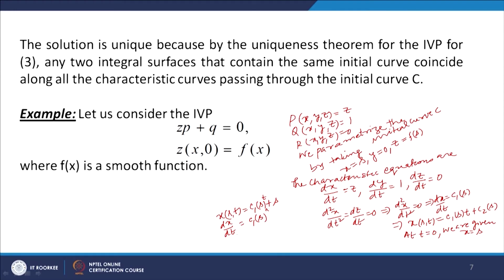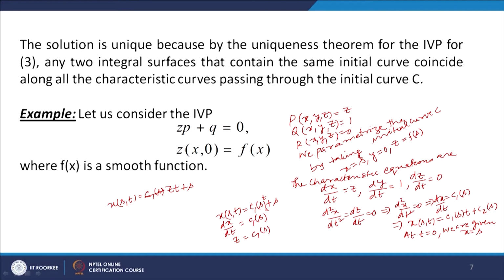So what do we get? We are given dx by dt is equal to z. So z is equal to c1(s). Thus x(s,t) is equal to c1(s) t plus s, which is z t plus s.